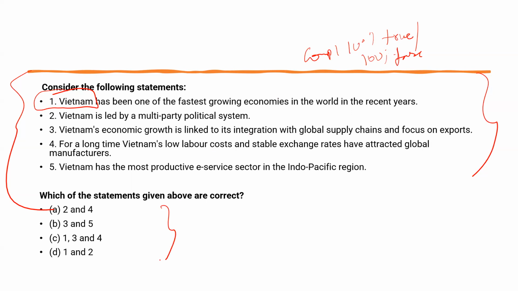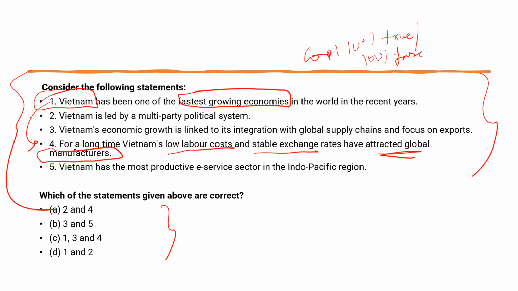Now, in this question, let's see statement 1. Vietnam has been one of the fastest growing economies in the world in recent years. So maybe or maybe not, I'm not sure. Now come to the fourth option. It is saying that because of the low labor cost and the stable exchange rate, it attracted global manufacturers. Now, how can a country become the fastest growing economy? Either it should have a strong manufacturing base or a good service sector like in India.